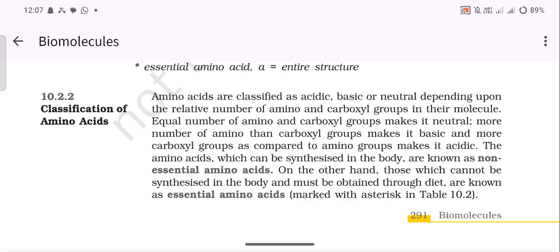The amino acids which can be synthesized in the body are known as non-essential amino acids. On the other hand, those which cannot be synthesized in the body and must be obtained through diet are known as essential amino acids.